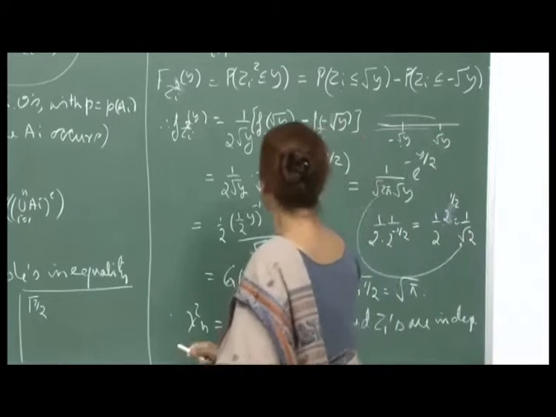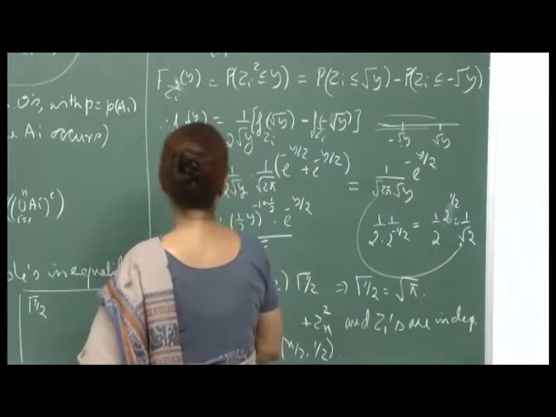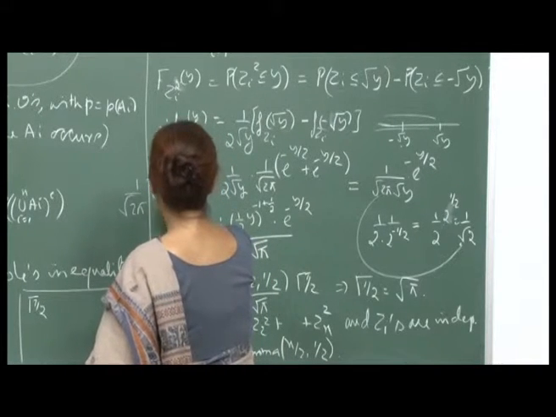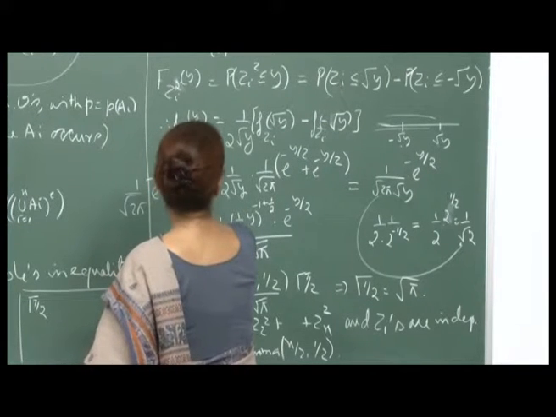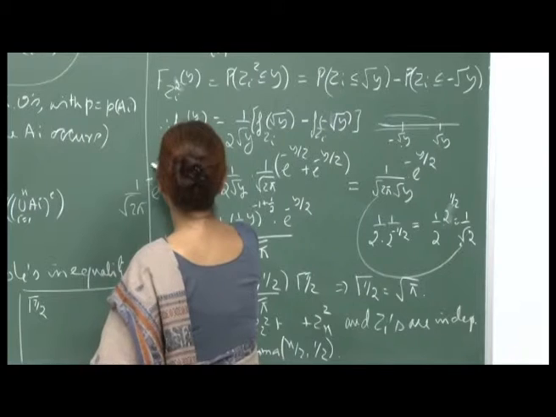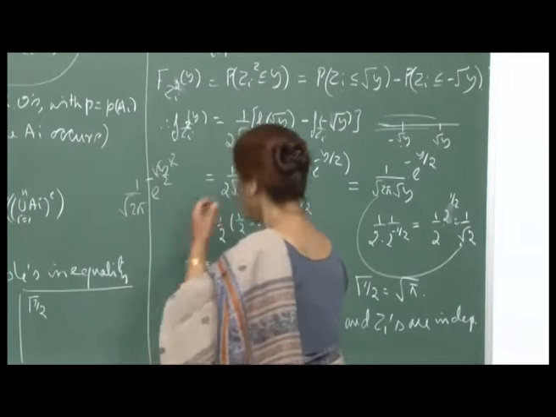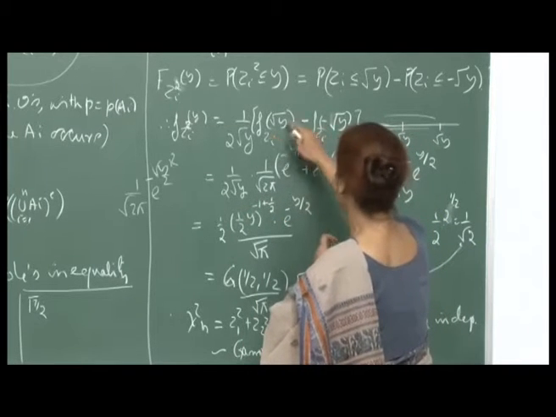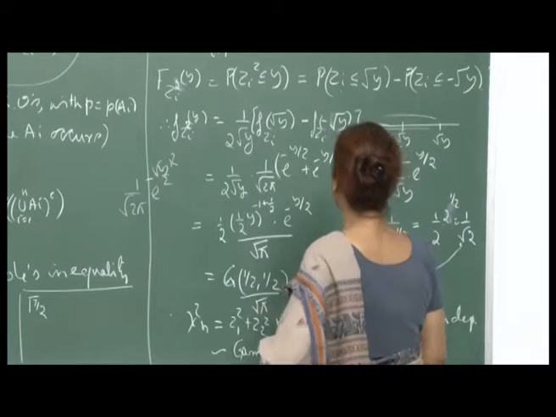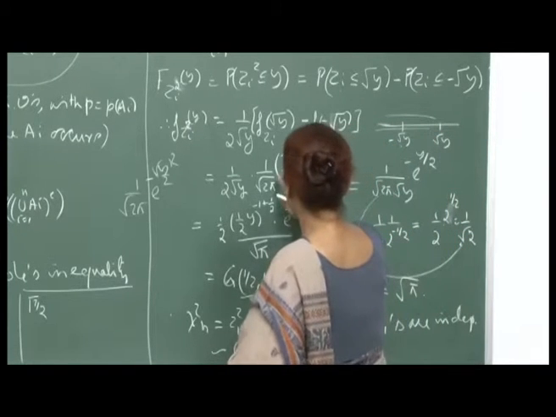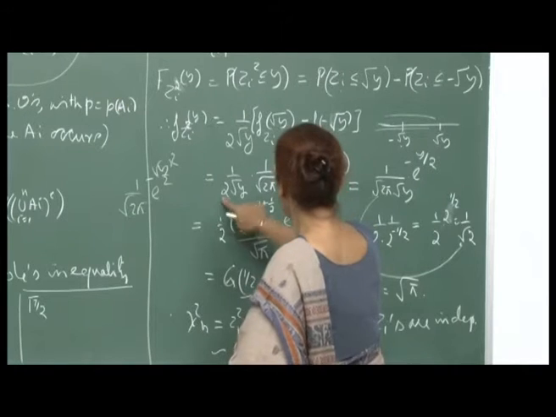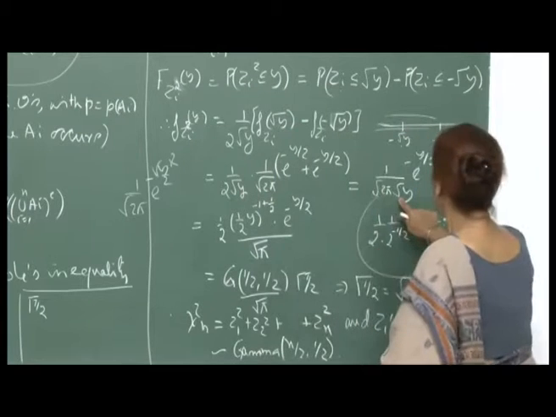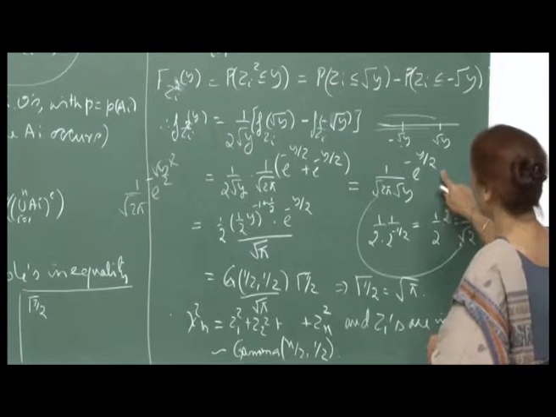And for a standard normal, the PDF is 1 upon root 2 pi, because sigma is 1, times e raised to minus y squared upon 2, where the argument is root y, because sigma squared is 1. When you square minus root y and root y, they both give you e raised to minus y by 2. So this is twice e to the minus y by 2, and this 2 cancels out, and I am left with 1 upon root y e raised to minus y by 2.